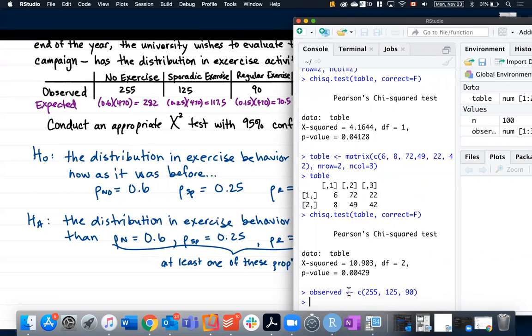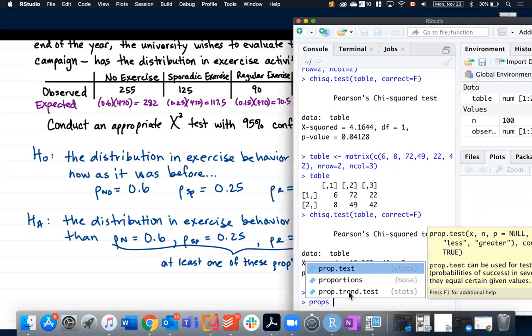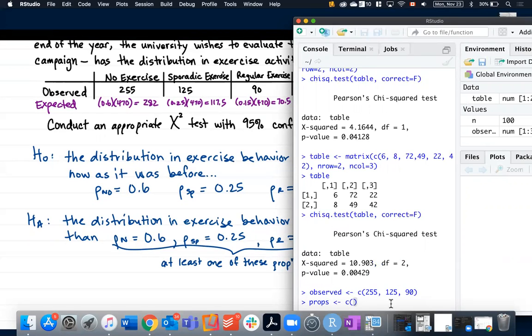In R, rather than having a list of the expected values, it actually wants a list of the hypothesized proportions. So I'll call those props, for proportions. The hypothesized proportions are 0.6, that's our 60%, 0.25, that's the 25%, and 0.15.